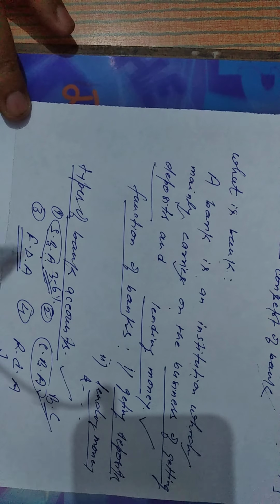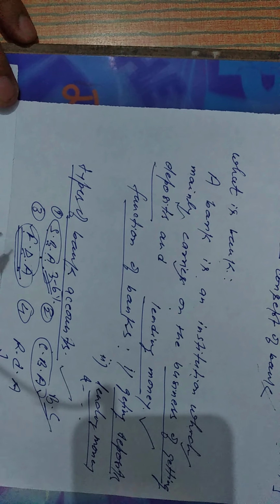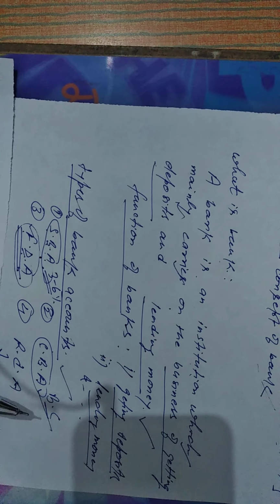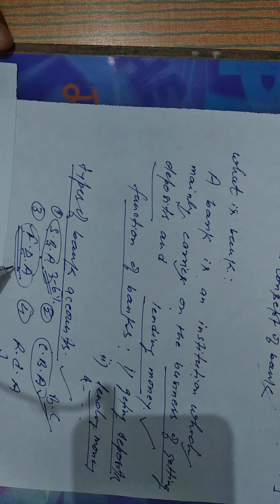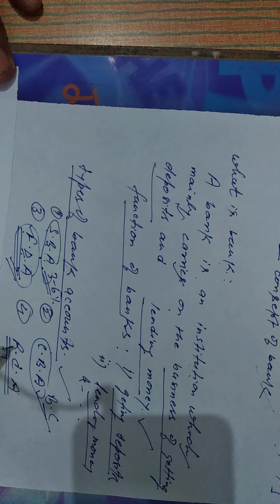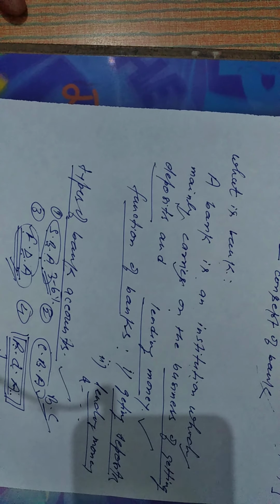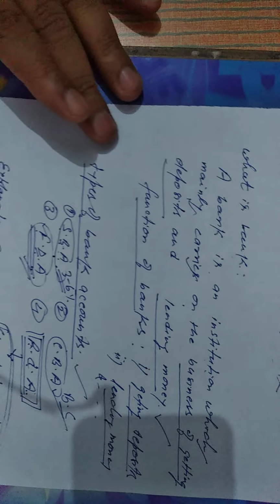The third one is the fixed deposit account. What is this? In the fixed deposit account, the investors deposit their money in the bank for a certain time, and after that time, they get the money with interest. And the next one is the recurring deposit account. This is the matter of our syllabus. The recurring deposit account is also known as the cumulative deposit account.